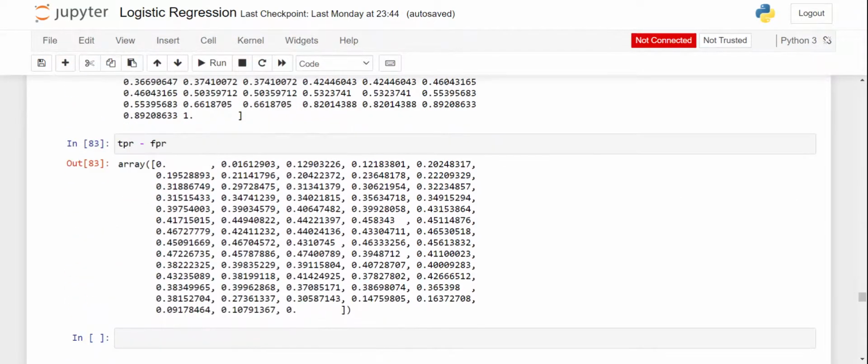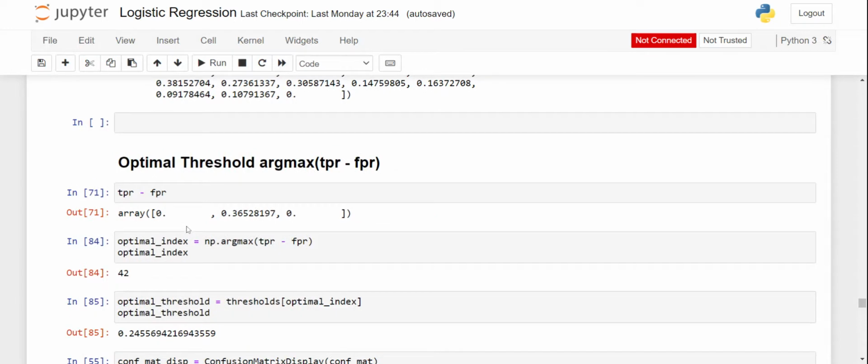So for the optimal threshold, we will use TPR minus FPR. Taking the argmax of TPR minus FPR, it gives values like 0, 0.365, and again 0.